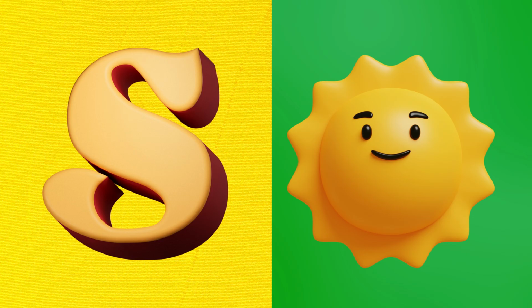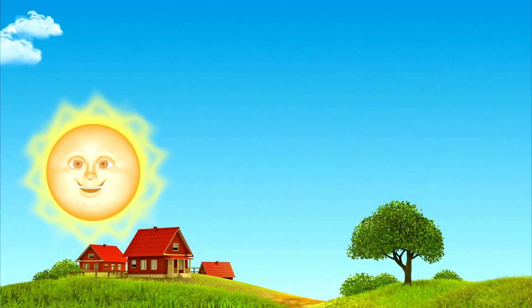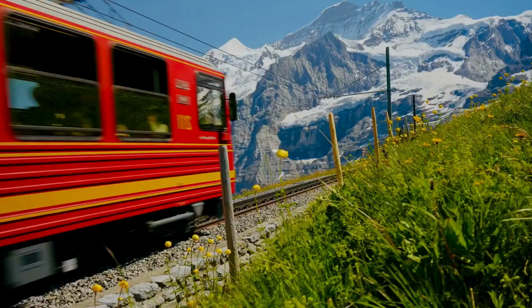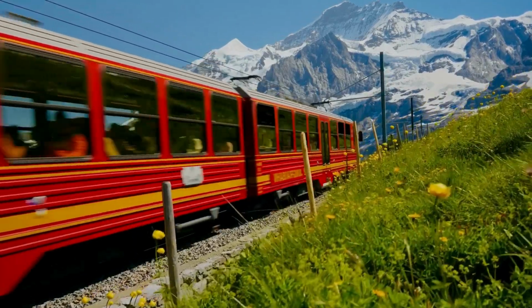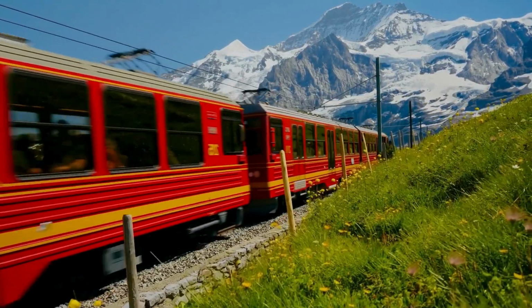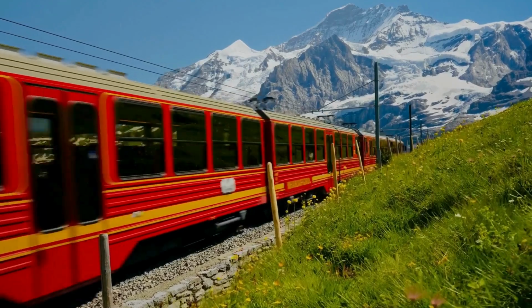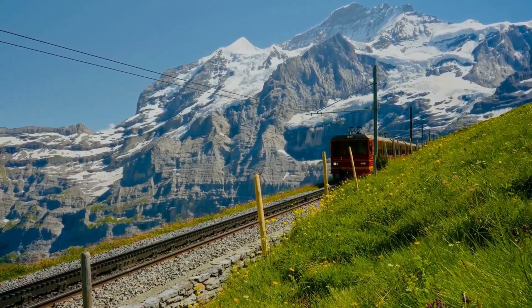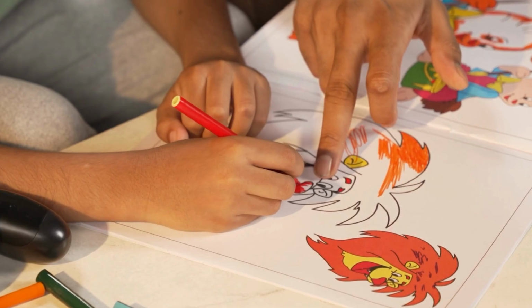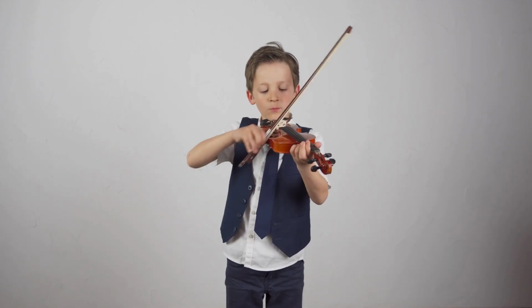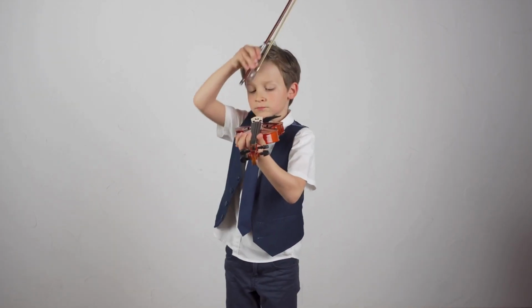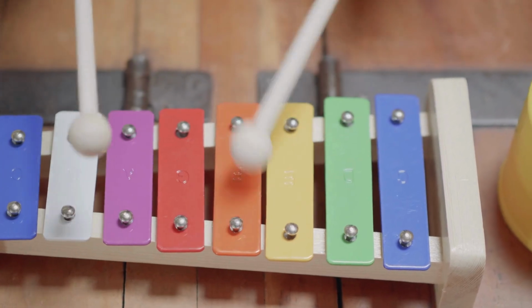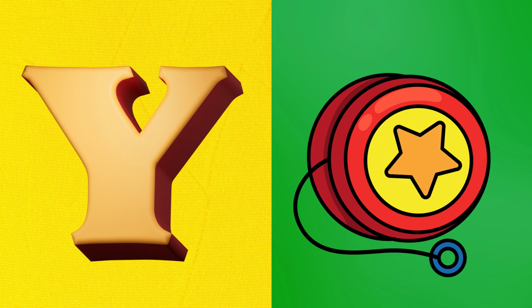S is for sun, smiling sun rises and glows. T is for train, moves across with choo-choo sound. V is for valid, and U is for whale. X is for xylophone. Y is for yo-yo.